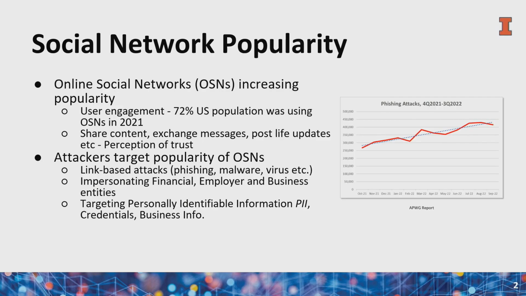Online social networks have been gaining popularity. They are used by people to connect with their peers, their families, colleagues. They share different kinds of content, exchange messages, and post live updates. So there's a sense of trust in the offline world that gets transferred into the online world due to these features. And the attackers try to target this popularity of online social networks and this sense of trust.